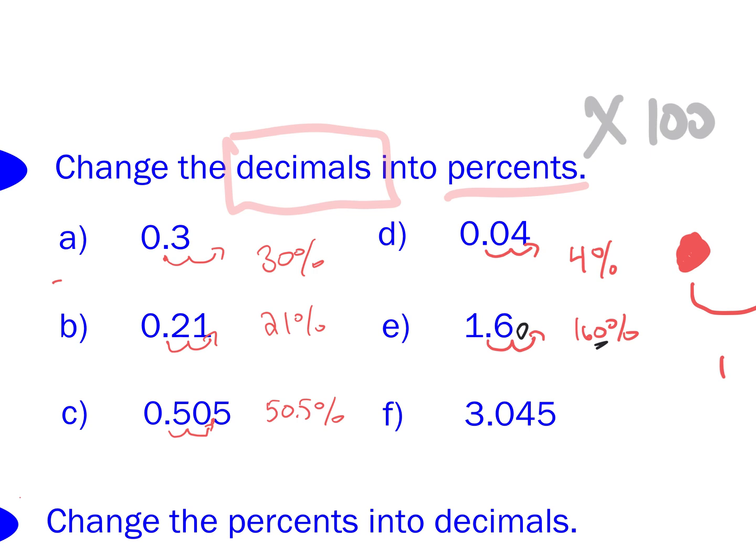Last but not least, we got this monstrosity here. What does it become as a percent? Would be 304.5%. Yep. Thank you very much for everyone that responded. We get 304.5% for that. And again, we get there by moving the decimal over 2 spots. Now, if you think to yourself, hey, I don't like this moving decimal business, then just throw these into your calculator and multiply by 100. You will accomplish the exact same thing. You'll get the same place, no problem, by multiplying by 100.